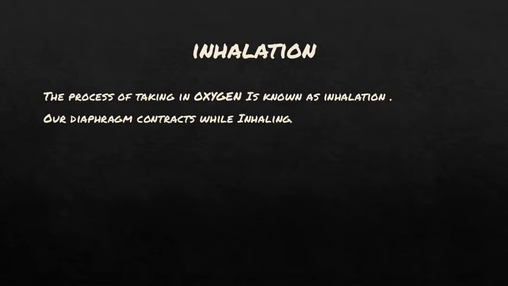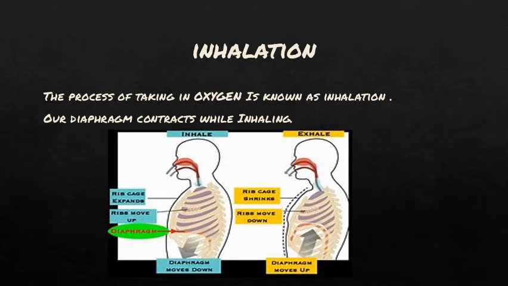Now I told you that there are two types, right? Now we are going to see about the first type, inhalation. The process of taking in oxygen is known as inhalation. That is inhaling air, breathing in air. Our diaphragm contracts while inhaling. What is the diaphragm? I told you in the slide, right? The diaphragm is a muscular organ which helps the lungs in doing the processes. Yeah, magical processes, right? Okay, now let's go into the topic much deeper.